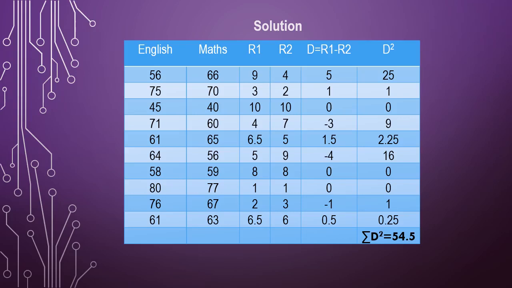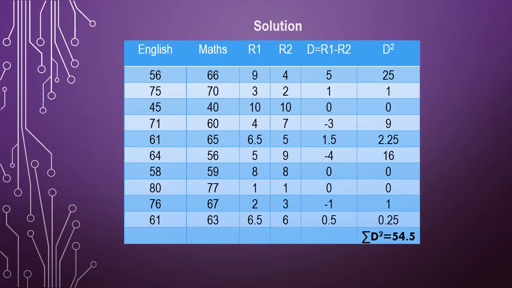So 9 minus 4 is 5, 3 minus 2 is 1, 10 minus 10 is 0, 4 minus 7 is minus 3, 6.5 minus 5 is 1.5, 5 minus 9 is minus 4, 8 minus 8 is 0, 1 minus 1 is 0, 2 minus 3 is minus 1, 6.5 minus 6 is 0.5.